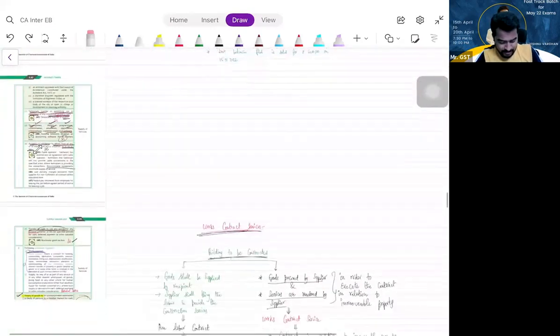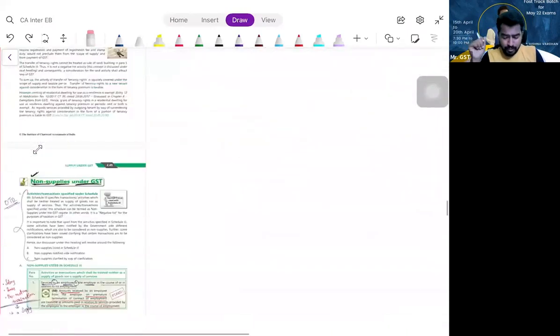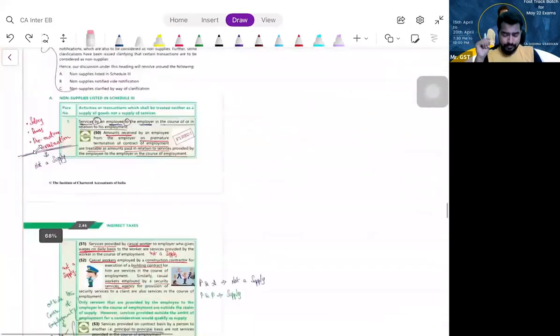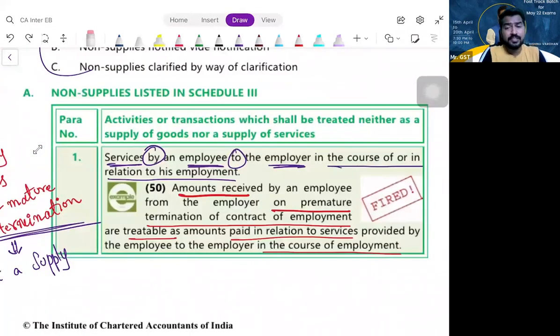Next, schedule 3. What is schedule 3, my dear friends? Come to page number 2.45. Schedule 3: activities to be treated as neither a supply of goods nor a supply of service. Schedule 2 is either supply of goods or supply of service; schedule 3 is neither. If I say it is neither supply of goods nor supply of service, automatically it is not a supply.